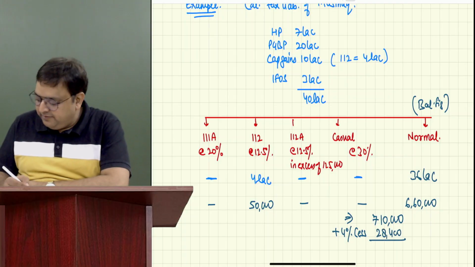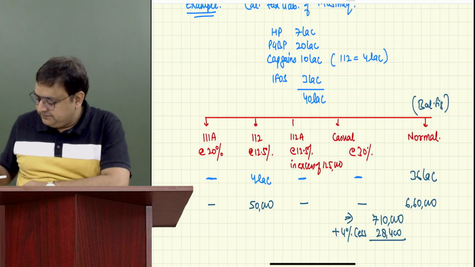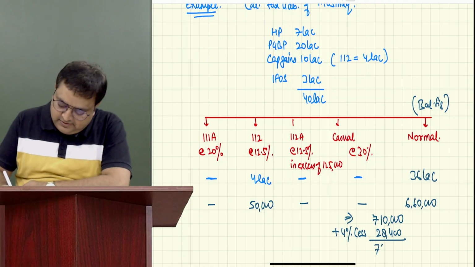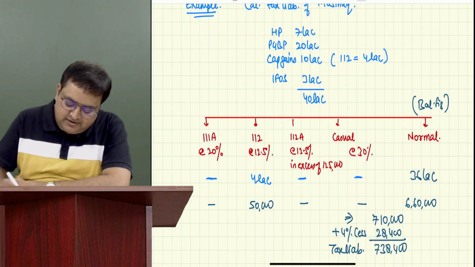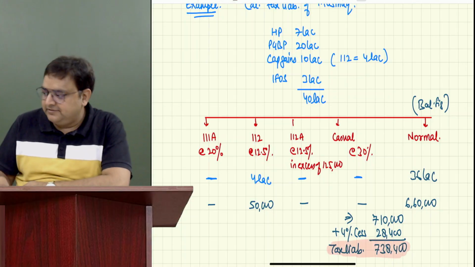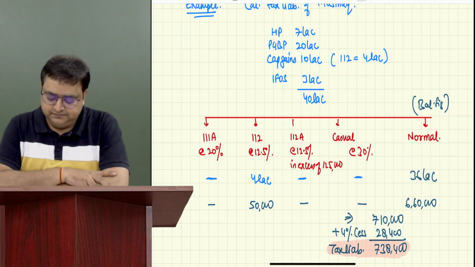Guys, I'm not giving you any break today because after 10 minutes we'll wrap up. 7,38,400. This is called tax liability. Everybody's okay with this? Please ask me if you have any questions. Would love to answer them.